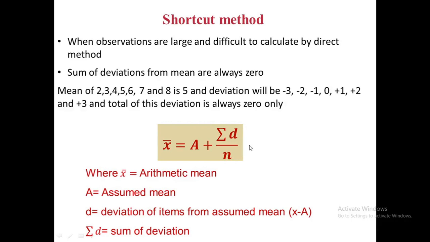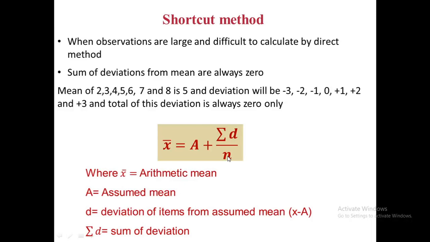Total deviation divided by total observations, added to the assumed mean, will give us the exact mean. Or in a simple formula, we can say x bar, or arithmetic mean, will be equal to the assumed mean plus summation of deviation from the assumed mean, divided by the total number of observations.